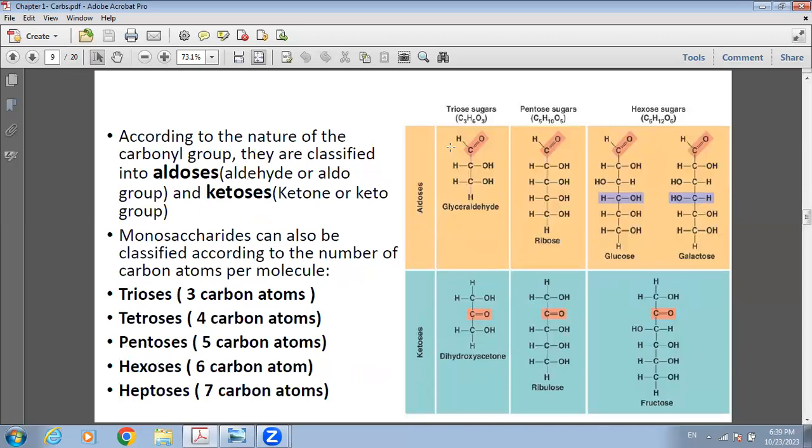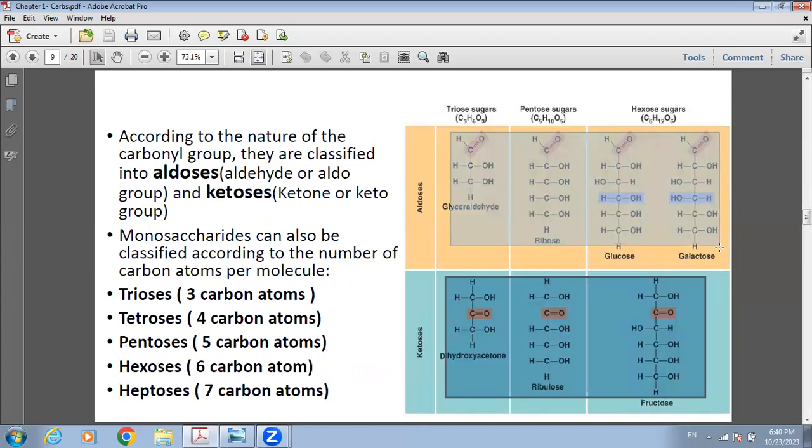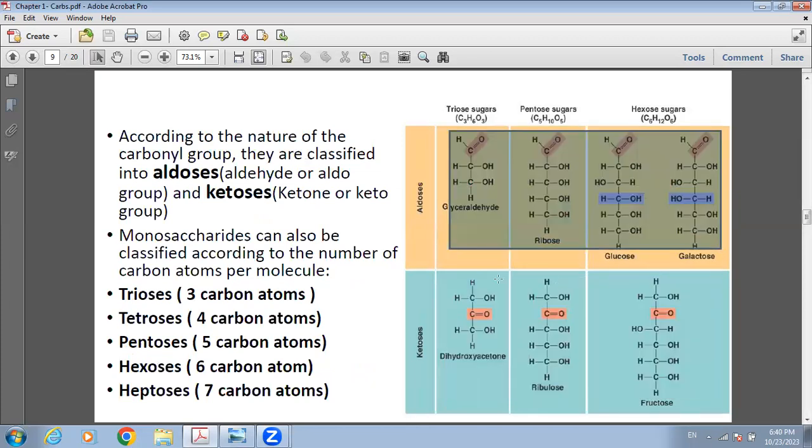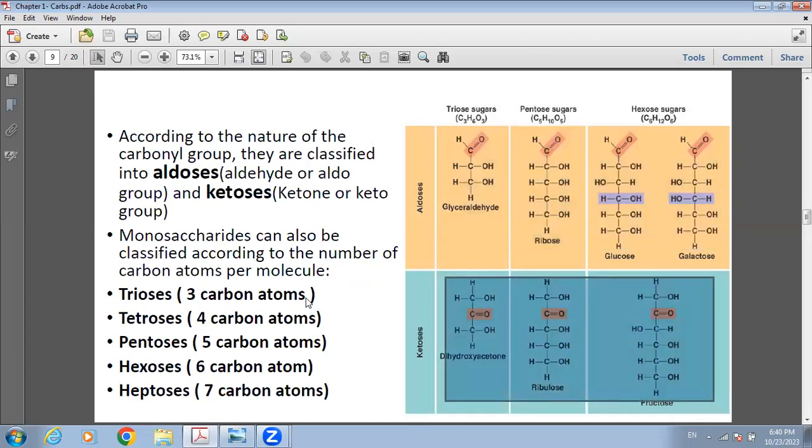According to the nature of the carbonyl group, as we said, they are classified either as aldoses, like the above row, or ketoses, the below row. So in the above row, the carbonyl is at the edge, these are aldoses. The carbonyl in the middle, they are called ketoses.